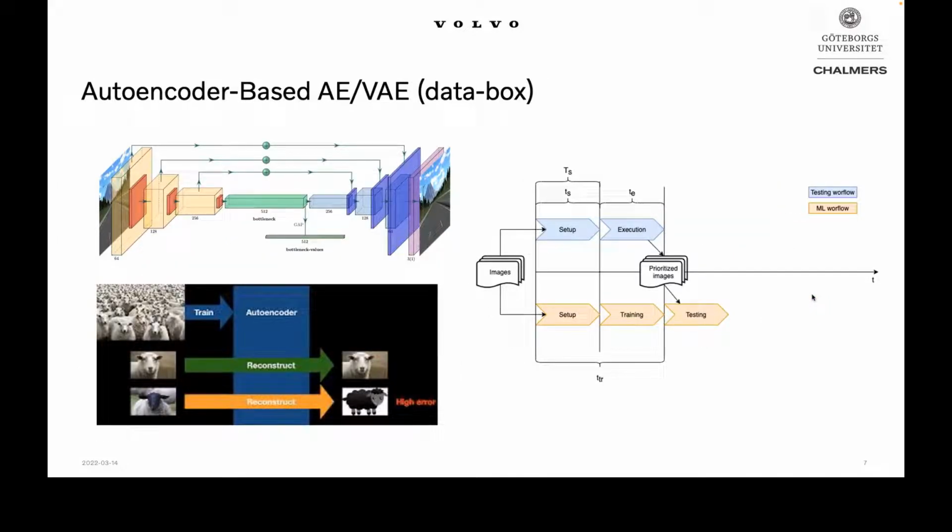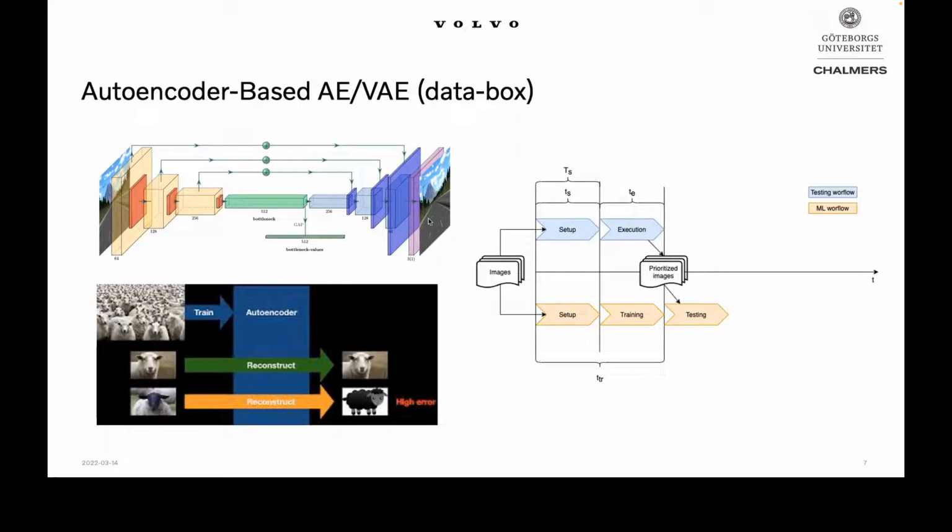As a data box technique in our study, we use an autoencoder-based approach for test input prioritization. An autoencoder is a particular type of neural network which is used to learn the hidden representation of the images by training the network to reconstruct the input image through the compressed representation in the middle of the network.